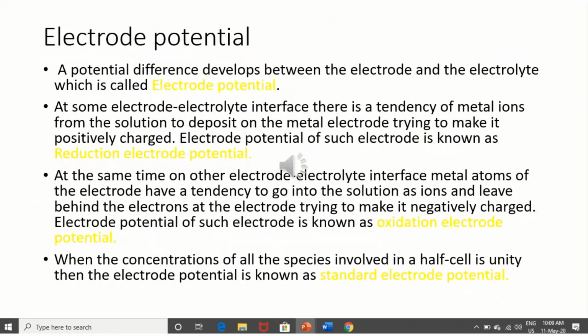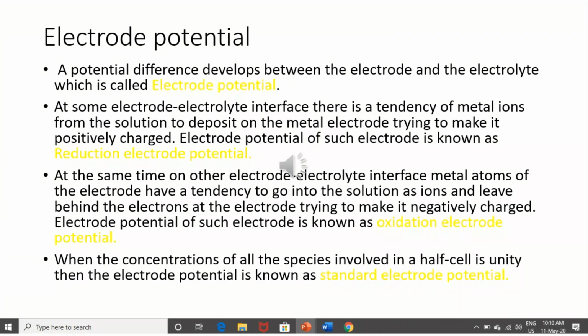A potential difference develops between the electrode and the electrolyte, which is called electrode potential. As I already mentioned, at some electrode-electrolyte interfaces, there is a tendency of metal ions from the solution to deposit on the metal electrode, trying to make it positively charged. That is reduction, the other one is oxidation.